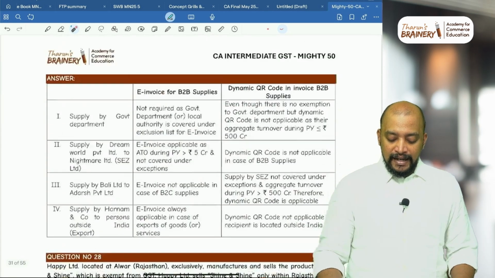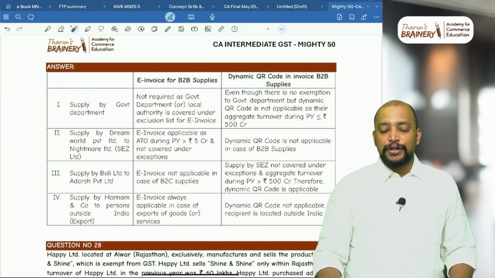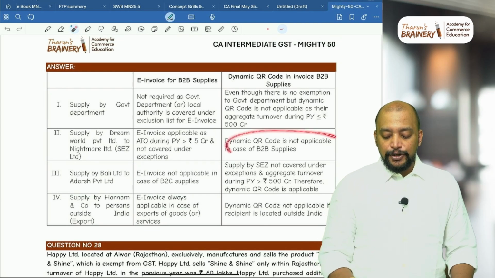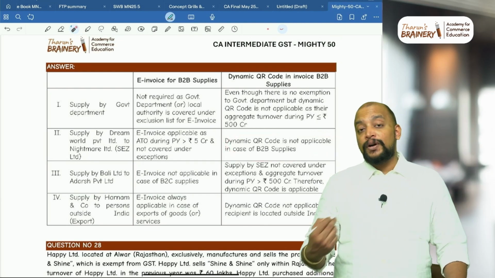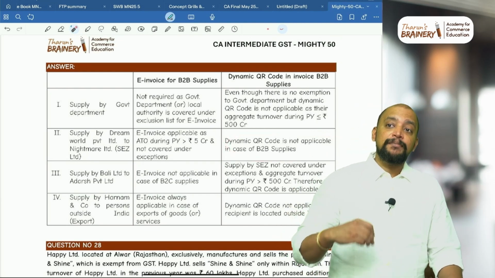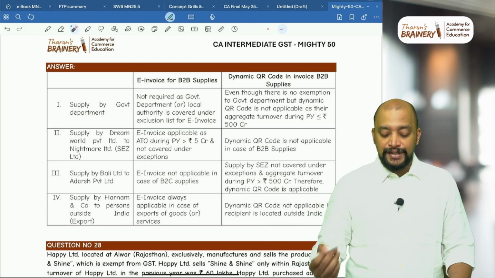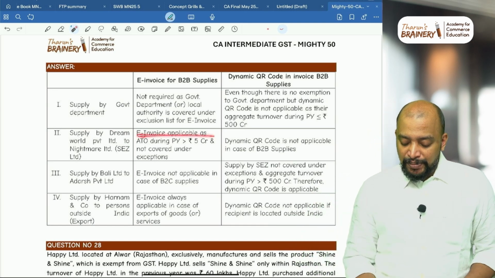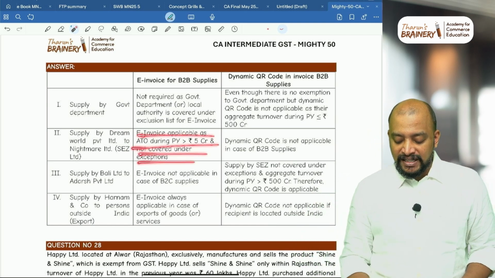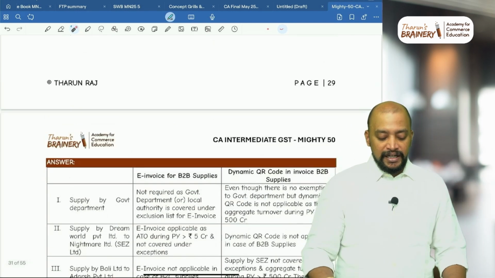Okay. And in this case, first of all, dynamic QR code is not applicable in case of B2B supplies, only e-invoice. Only for supply made by SEZ unit, e-invoice is restricted. But here e-invoice is applicable as aggregate turnover during previous year exceeds 5 crores, and not covered under exceptions.